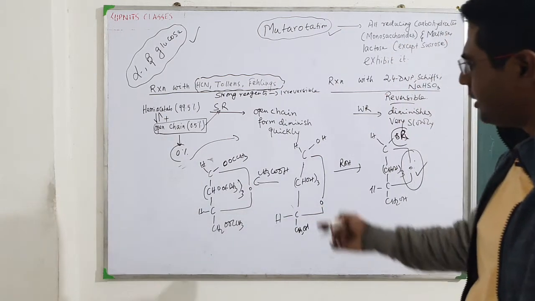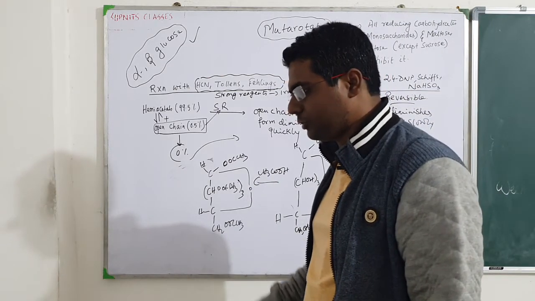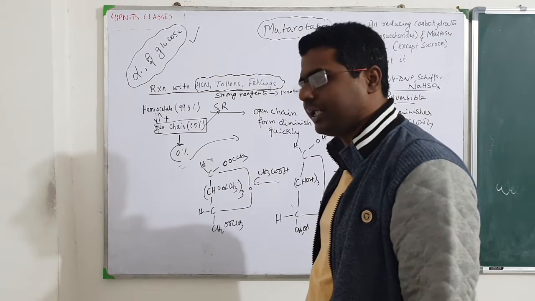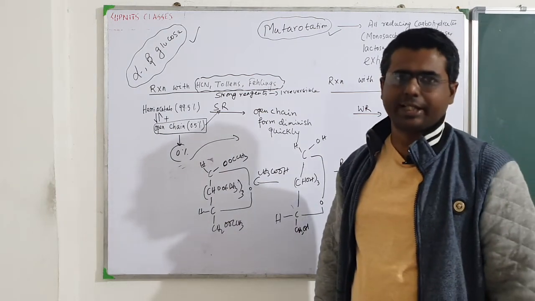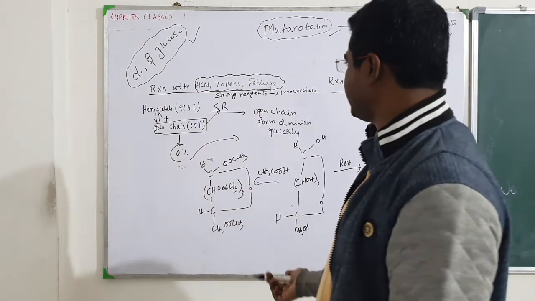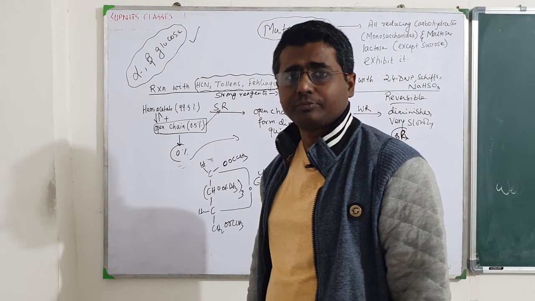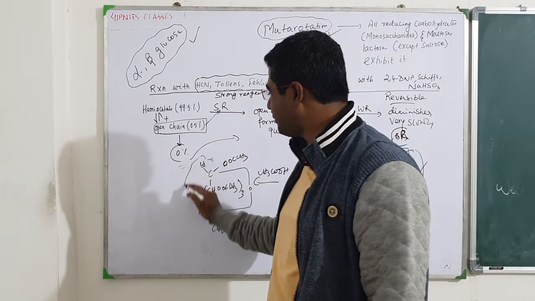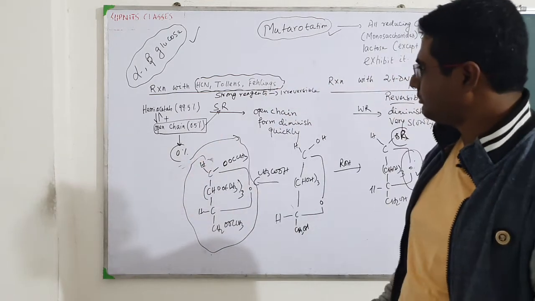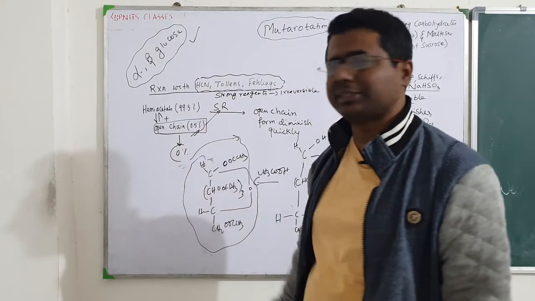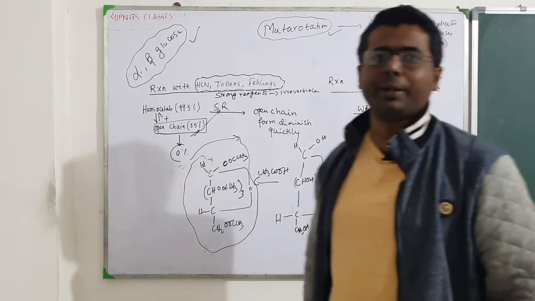Now is there any free OH group present? There is no free OH group present, or any free aldehyde group. So there is no reaction. Pent-acetate will not react again. You may ask, sir, why doesn't it react with NH2OH? It will not react. It doesn't have any CHO group. This compound is different from glucose. It will not have any open chain structure. Glucose itself has 0.5% open chain structure, but when it reacts with something else and forms a compound, it will not have any open chain structure in its equilibrium mixture, and hence it will not react.